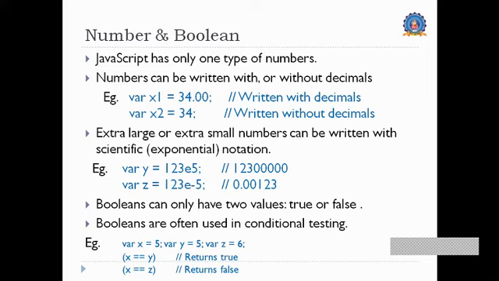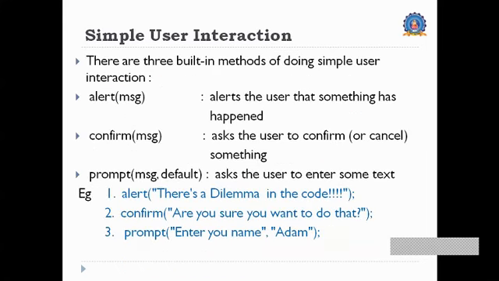That is considered to be the exponentiation, and it is possible in JavaScript. Another data type we have is Boolean, and Boolean returns either true or false. As I mentioned, variable x equal to 5, y equal to 5, then x equal to y is true, so it is returning true, something like that. So that is the data type.